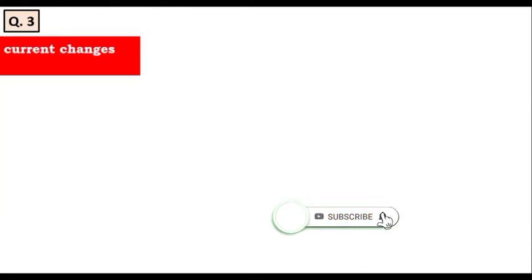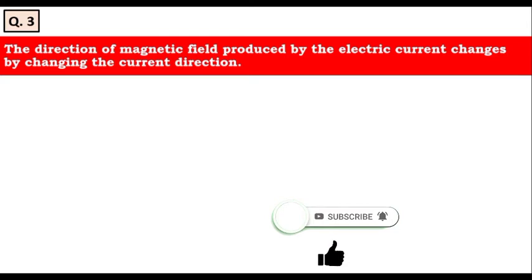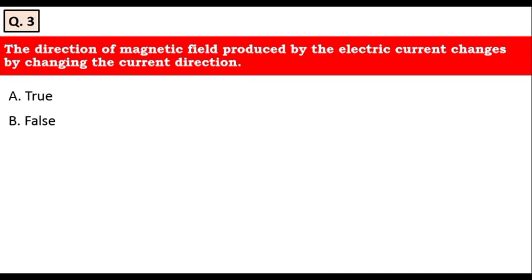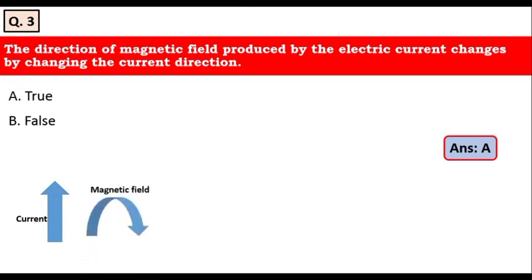The next question is, the direction of magnetic field produced by the electric current changes by changing the current direction. Whether it is a true statement or false statement, he is asking. Yes, it is a true statement. The direction of the magnetic field produced by the electric current changes by changing the direction of the current. Let's look at this by an illustration. Suppose if this is the upward direction of the current, then if this is the magnetic field direction, then the reverse thing will happen. Let's see.